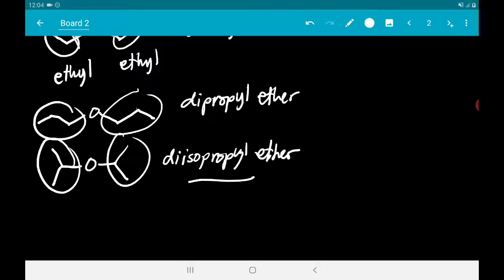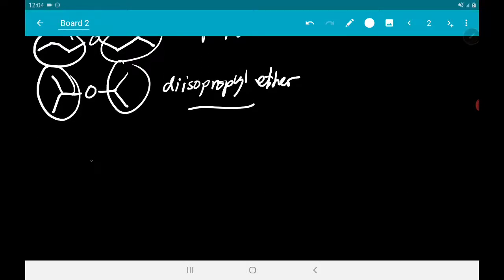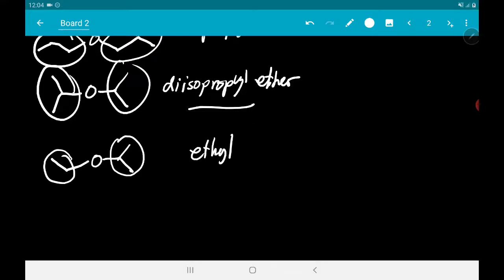Paano kapag hindi siya symmetric? So, for example, we have isopropyl here and we have the ethyl here. This is not a symmetric ether kasi magkaiba yung R1 and R2. So, the technique here is to name the compound according to the substituents and segregate them alphabetically. So, ethyl isopropyl ether. So, that's how you name it. So, more examples.